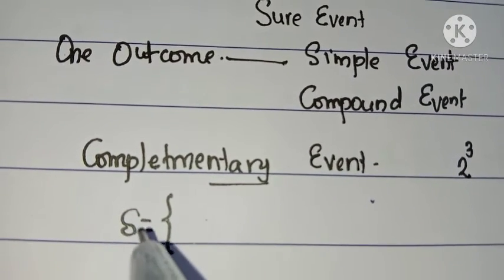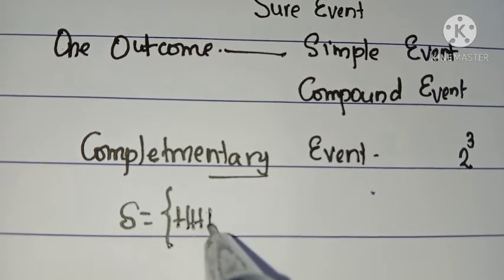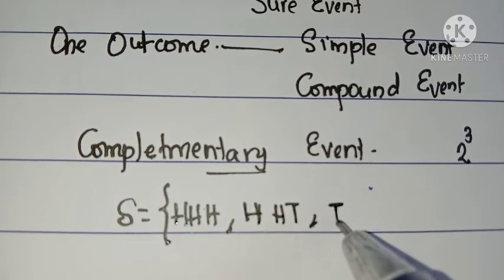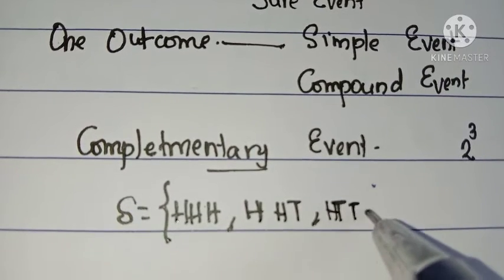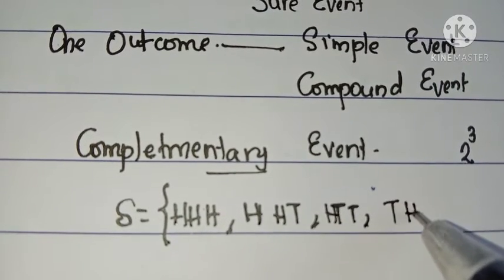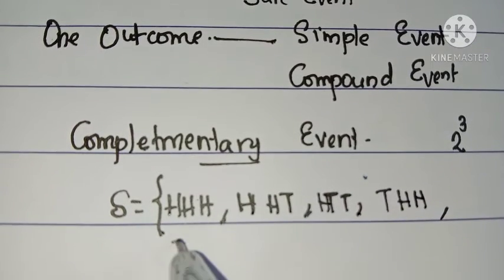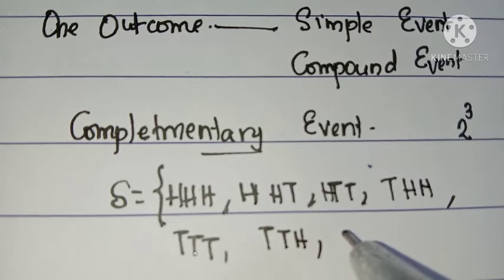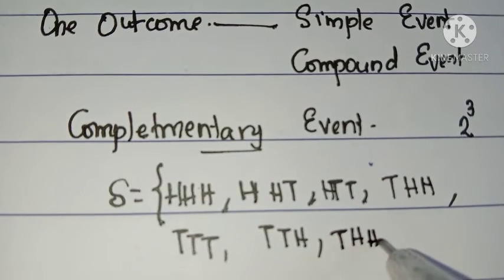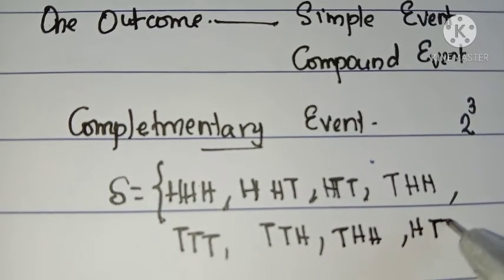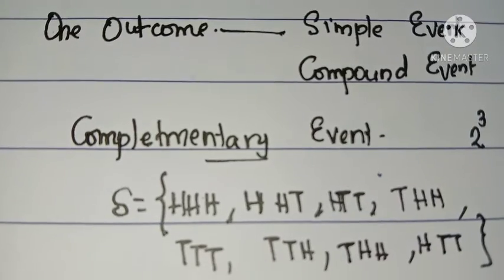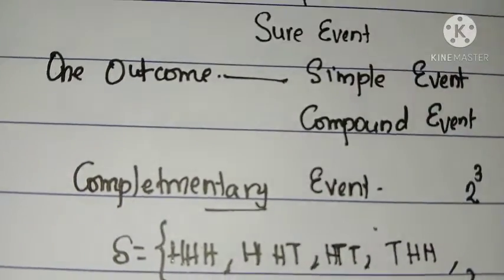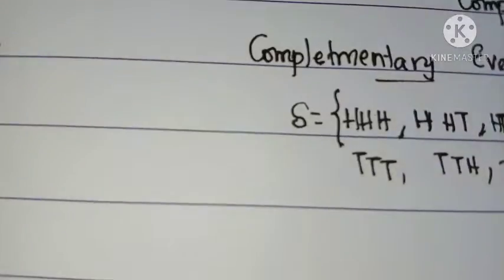Therefore, the sample space is HHH, HHT, HTH, THH, TTT, TTH, THT, and HTT. These are the possible outcomes when a coin is tossed 3 times or when 3 coins are tossed simultaneously.